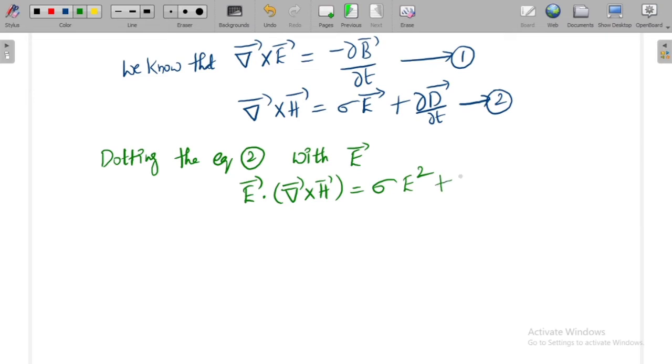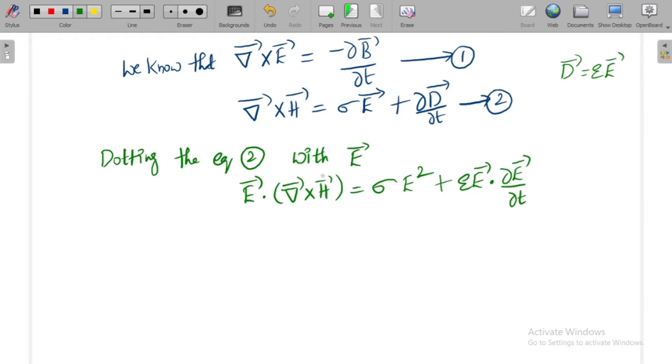And here I can write D bar as epsilon E bar. As epsilon is a constant, I can take it out of the differentiation. So you will get epsilon E bar dot dou E bar by dou t, as I am making the dot product with E bar on both sides.